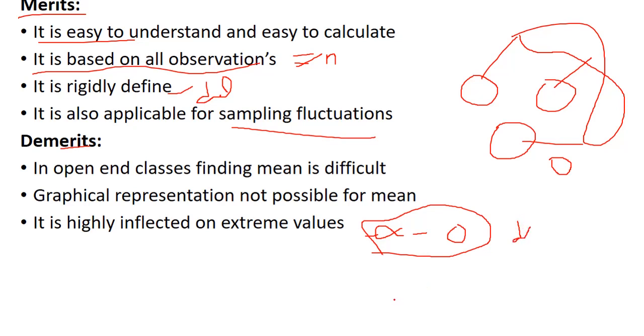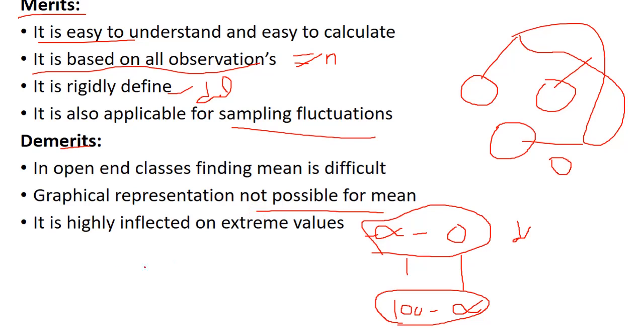For example, 10 to plus infinity, or 100 to plus infinity. Here we cannot find the mean value. Generally, by making some assumptions we can calculate it, but it is not an exact way. Graphical representation is not possible for the mean.